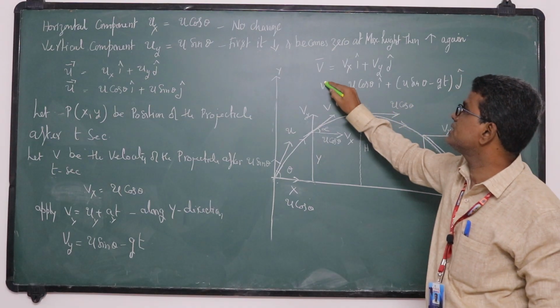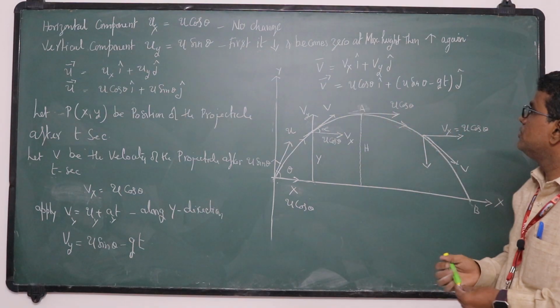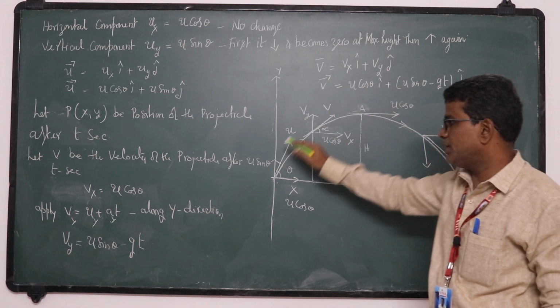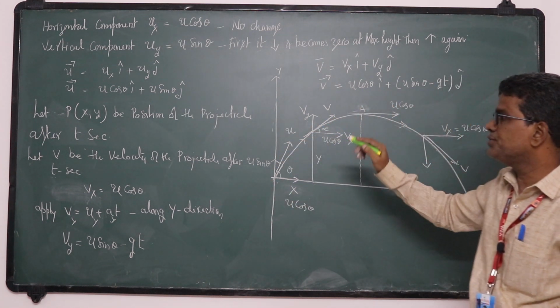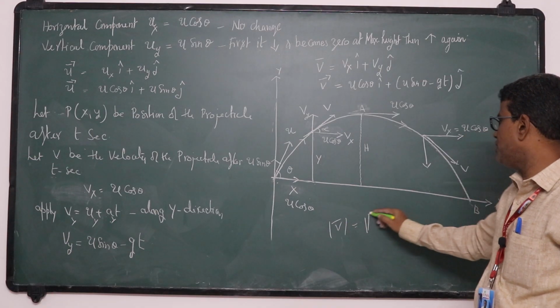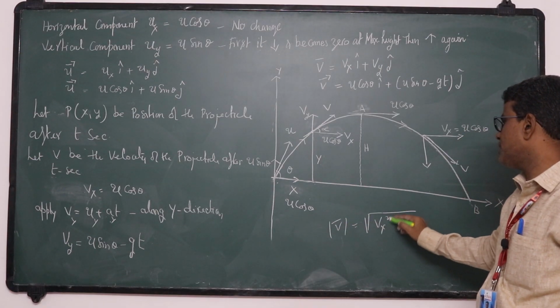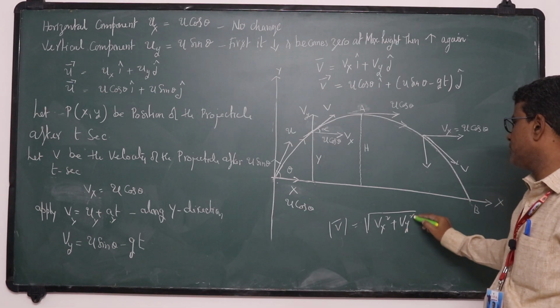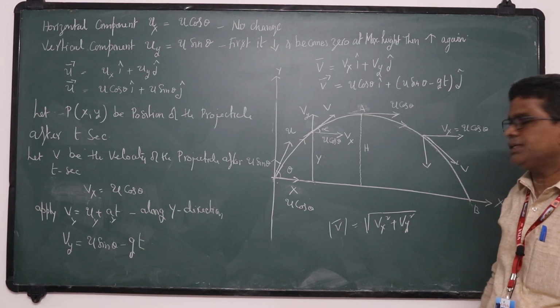Thus we can represent this velocity vector. This is the vector notation. Suppose you want its magnitude: it is the square root of Vx squared plus Vy squared. Thus you get the magnitude of velocity.